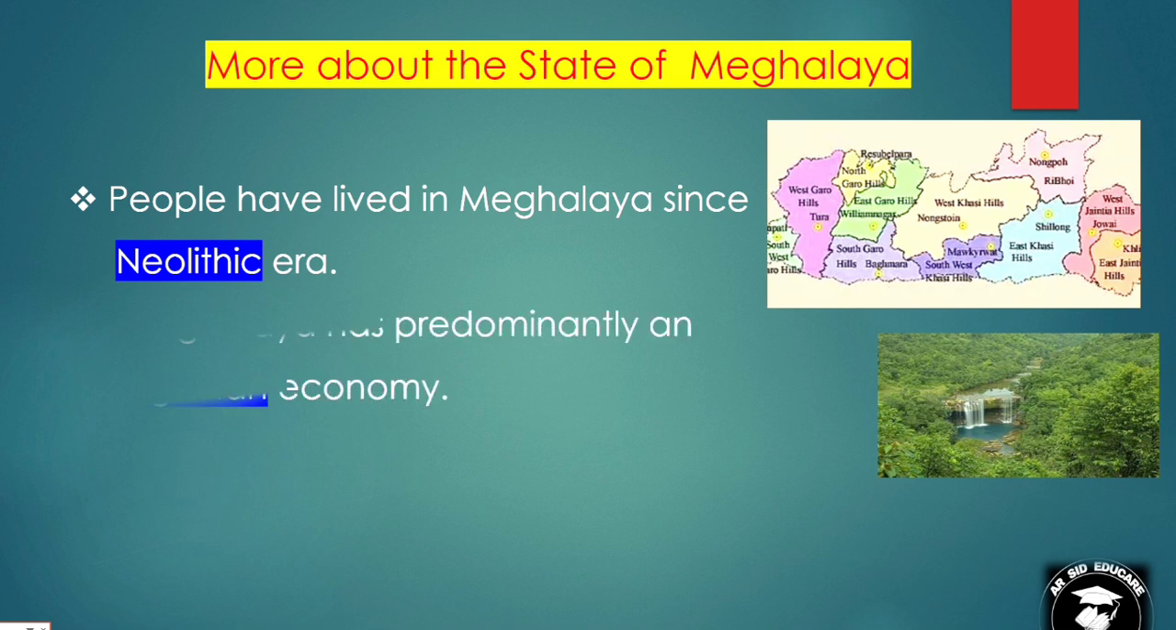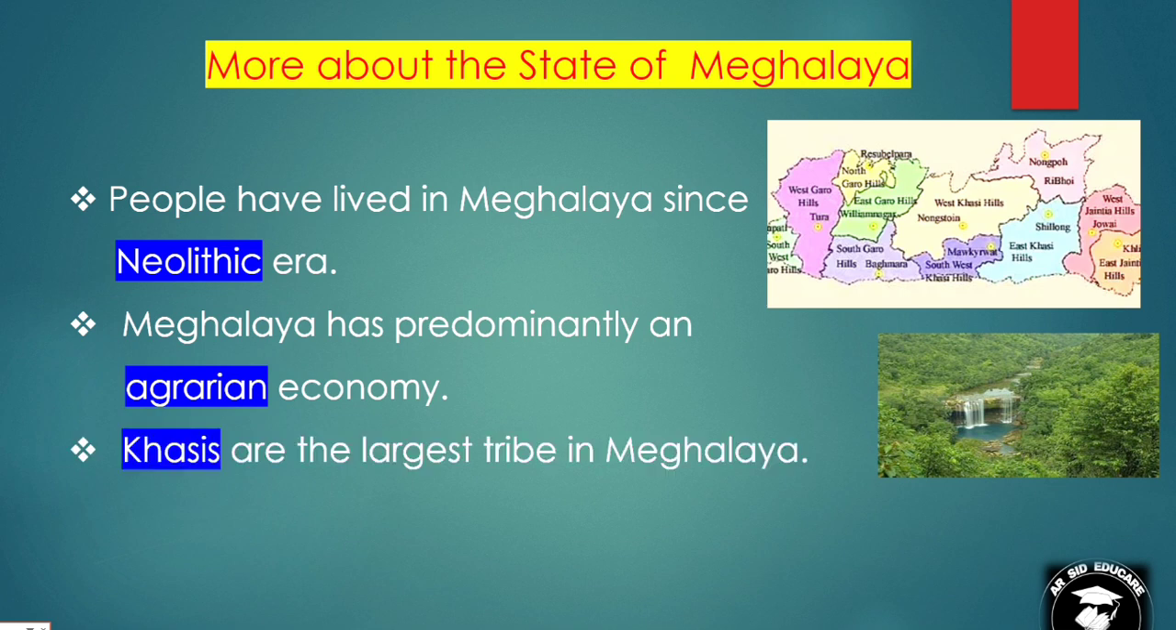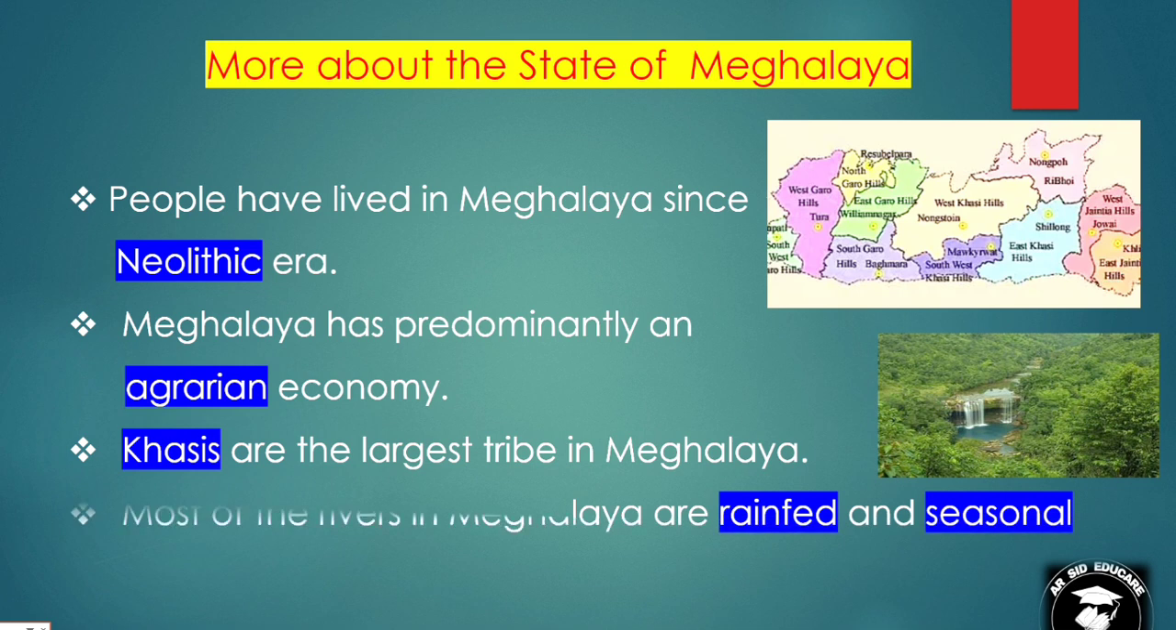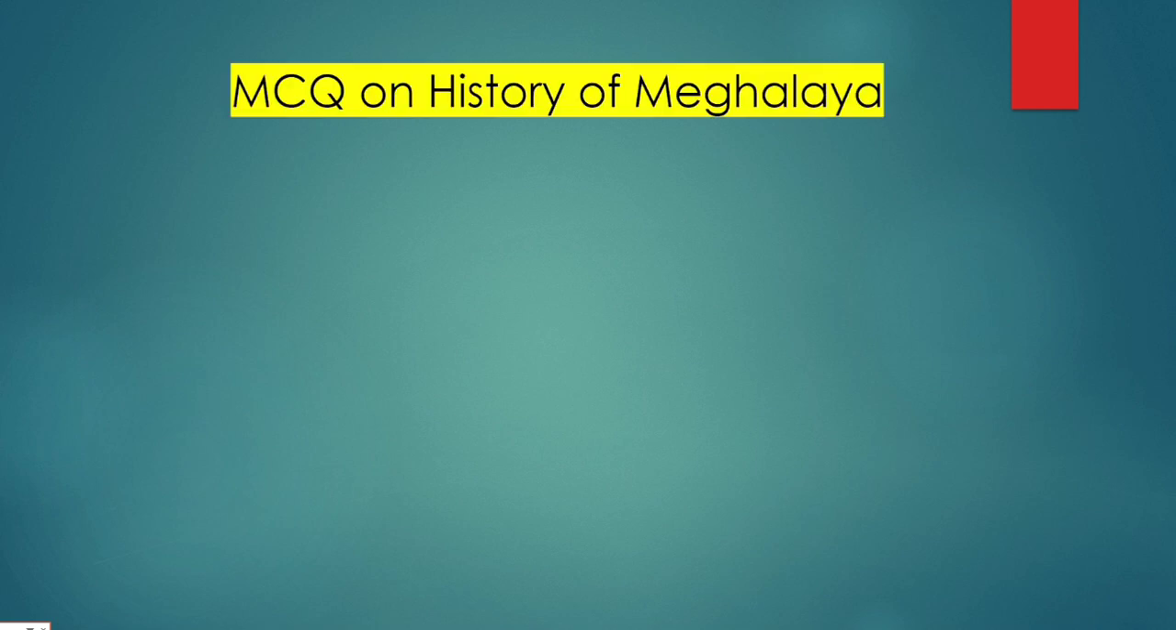More about the state of Meghalaya. People have lived in Meghalaya since the Neolithic era. Meghalaya has a predominantly agrarian economy. Khasi are the largest tribe in Meghalaya. Most of the rivers in Meghalaya are rain-fed and seasonal. Now let's begin with the top 100 most important MCQs on Meghalaya.